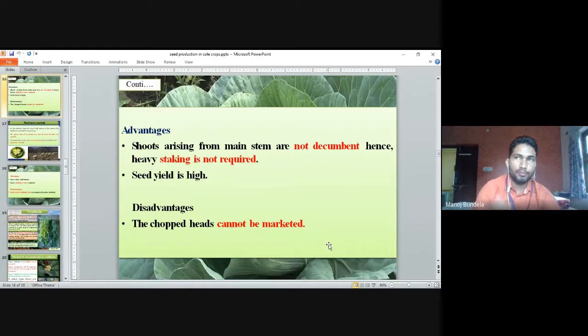So we have to chop the head. So that chopped head is there, and we do not go for marketing of that head. So that is the major disadvantage of this method.